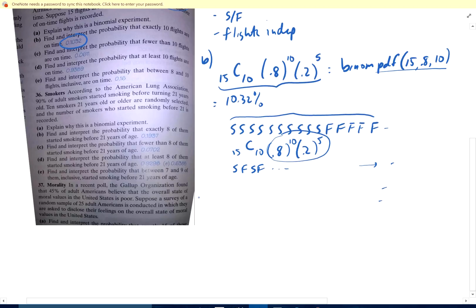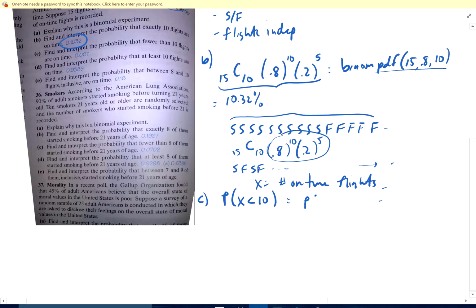C. Probability that X, so if X is the number of on-time flights, C is the probability that fewer than 10, X is less than 10.